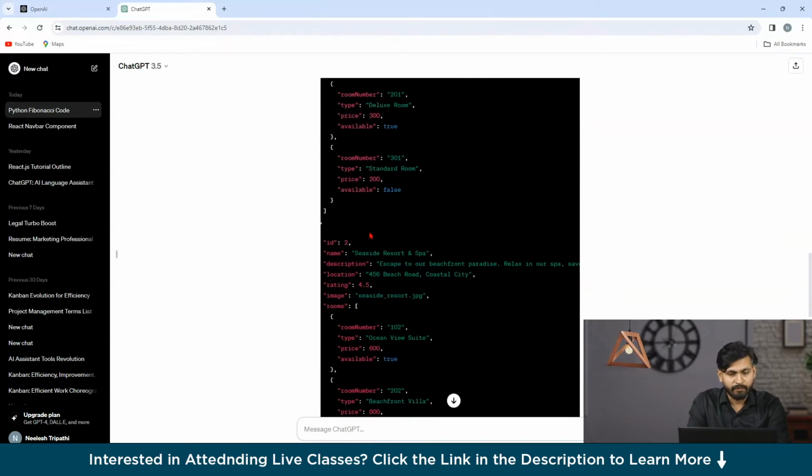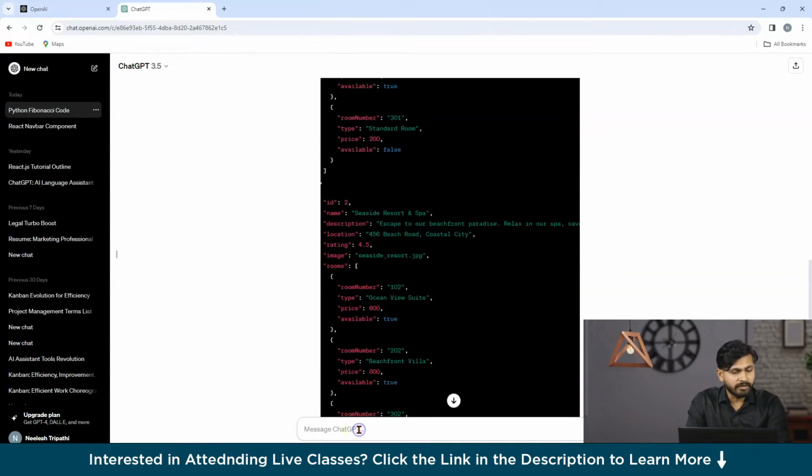It's very effective. Now, suppose I have to write a unit test. So let me show you that also. If I say, hey ChatGPT, can you write a unit test to check the login button for my React component.